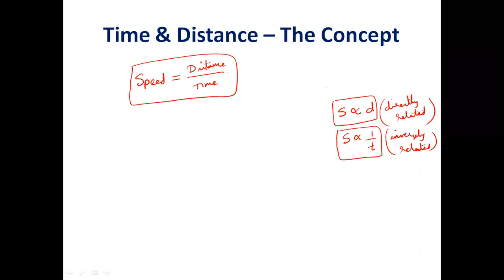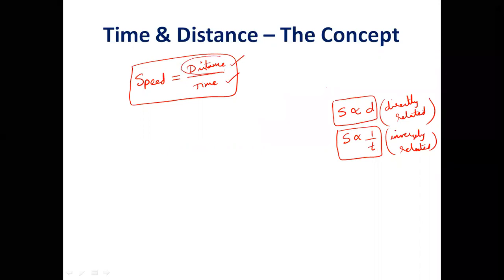Now, because speed is equal to distance by time, distance has its own units and time has its own units. So the units of speed. Units are useful to actually represent the value or quantum of any given calculation.